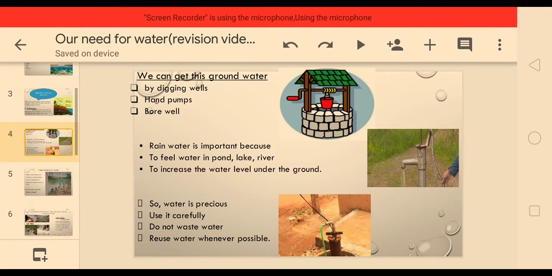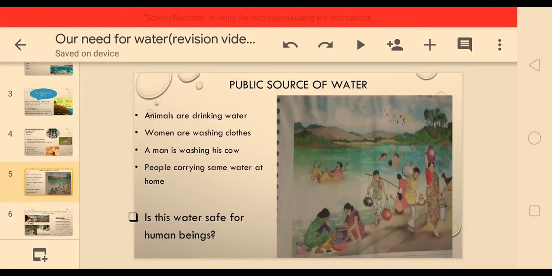Now, next slide. Public source of water. Public source means many people are using the same water source. It is called a public source of water, like a lake or pond. You can observe in this picture there are many people using the water from the same source.